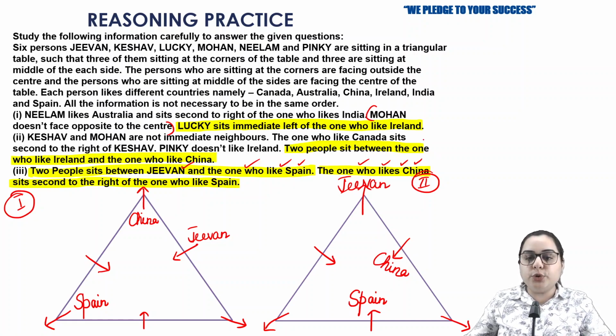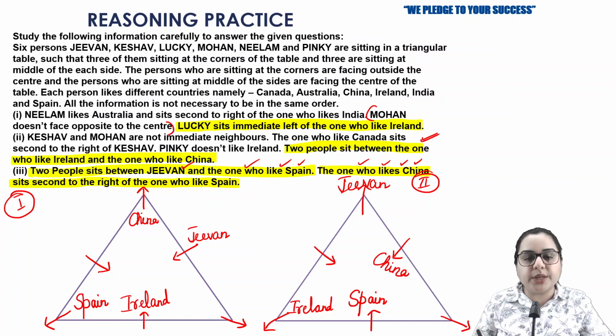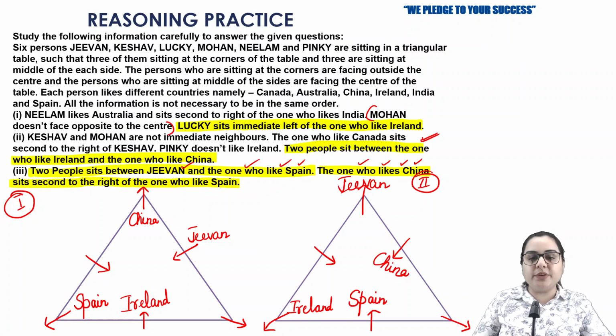Next, two people sit between the one who likes Ireland and the one who likes China. So we have China. Just opposite to China, I'm going to write Ireland, and here also opposite to China I can write Ireland, because I can find that on both sides of China and Ireland there are just two persons. So this is how we are going to fill all this.